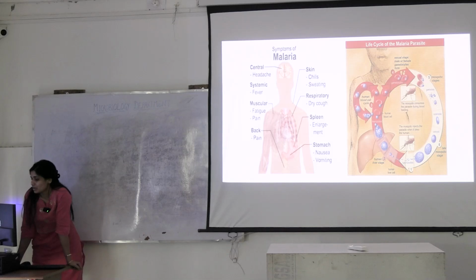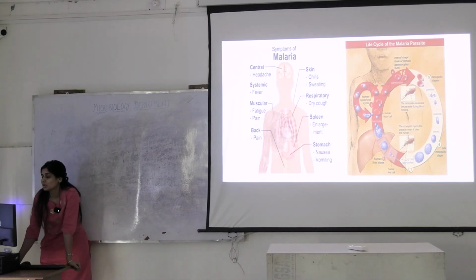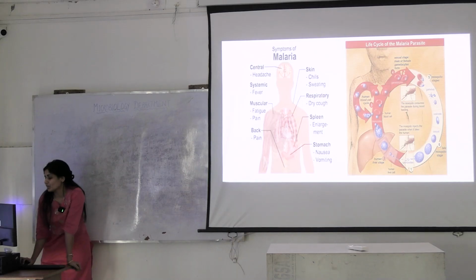Okay. Pathophysiology and everything we'll discuss in the lecture. Here I'll just tell you briefly how the life cycle takes place. Can you see in the diagram sporozoites? Where are these sporozoites coming from? Sporozoites are coming from mosquitoes. They are entering the bloodstream through a mosquito bite to the human. This is the human blood vessel. From there it will go where? Liver. From there it will go again to